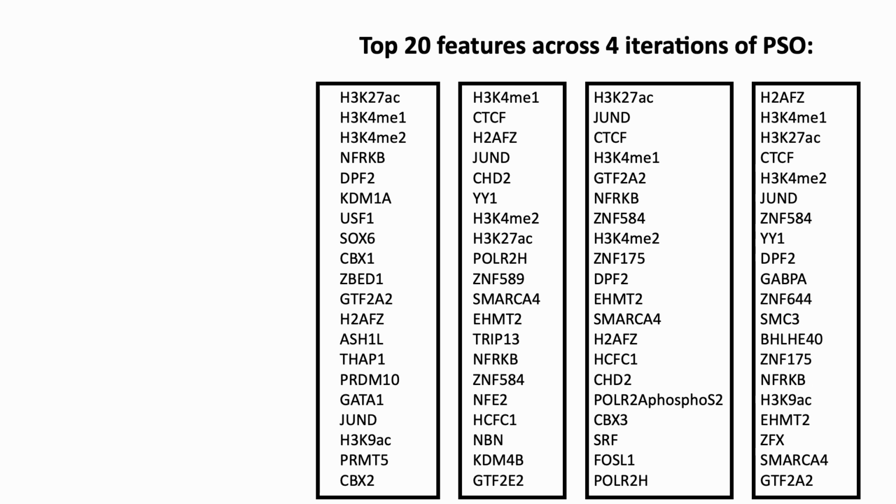And I just want to call your attention to some of the initial findings of this large network particle swarm optimization run. Across all 4 iterations, the standard histone modifications associated with active enhancers that we had even used in training the smaller networks all appeared pretty consistently.